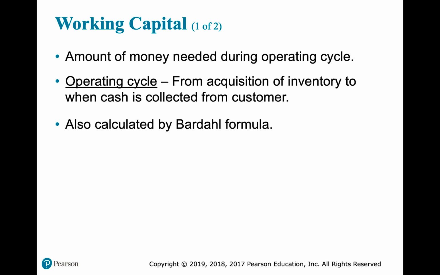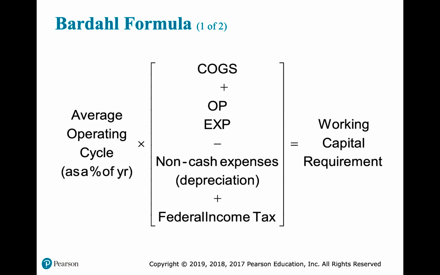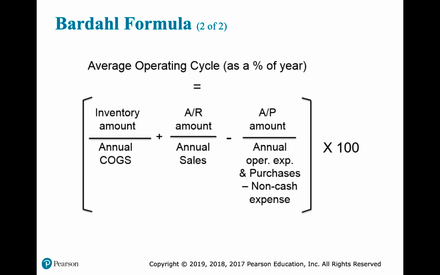There's also a formula for working capital that is the safe harbor, the Bardell formula. You don't have to memorize that. I just thought I would show you that it's there. So you work through this formula and you get a working capital requirement, and then this formula will give you the average operating cycle.